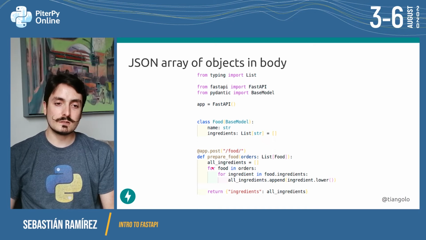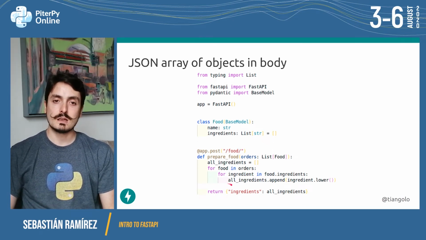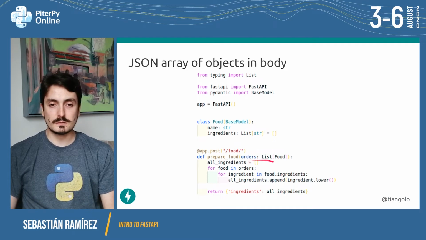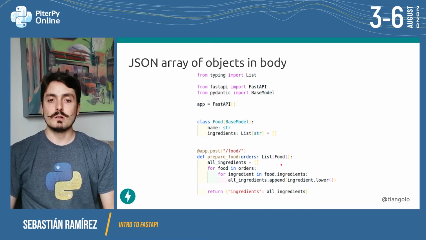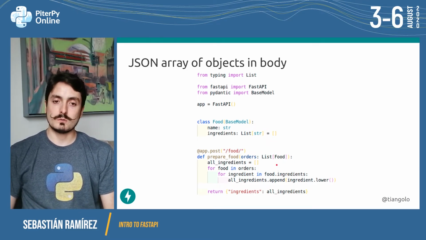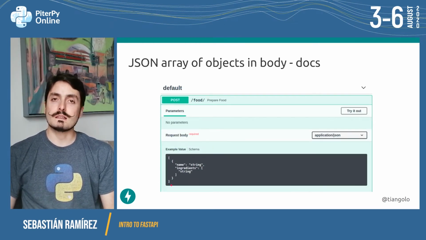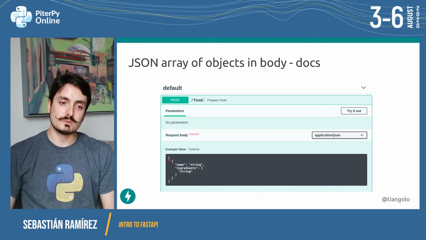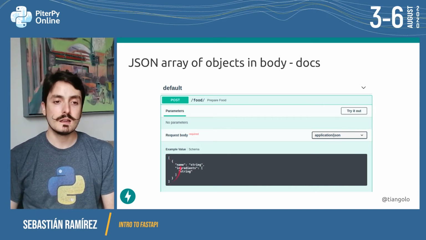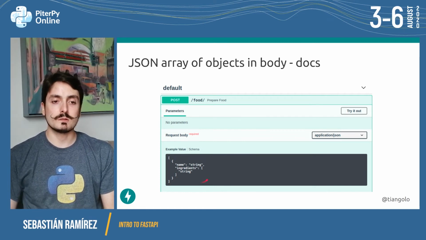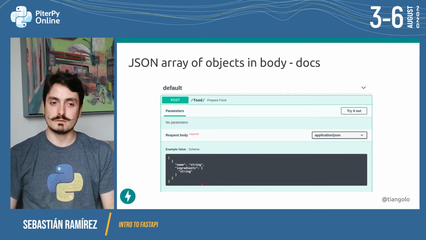So you can see this is already difficult to even say. We have two nested for loops, but this is all declared with standard Python type annotations, and we are able to just use standard Python type annotations for very complex data structures that we might need. And if we go to the docs, we're going to see that it's reflected there, and we can see that it's going to receive a JSON array, or the equivalent of a Python list, with the same objects that we declared that we were going to receive.